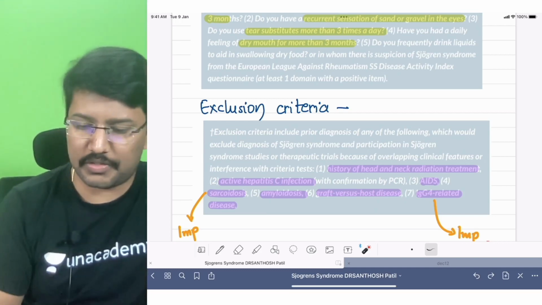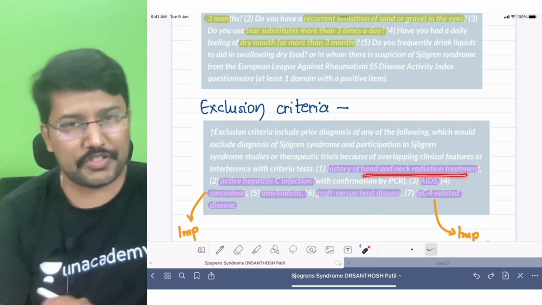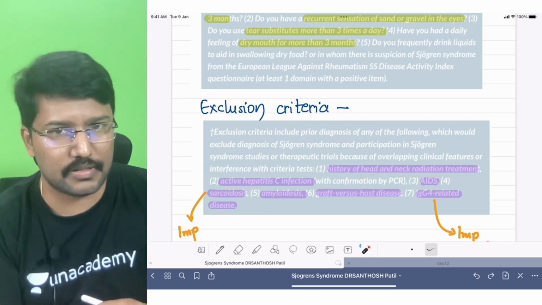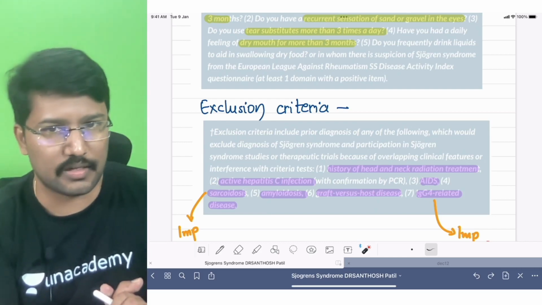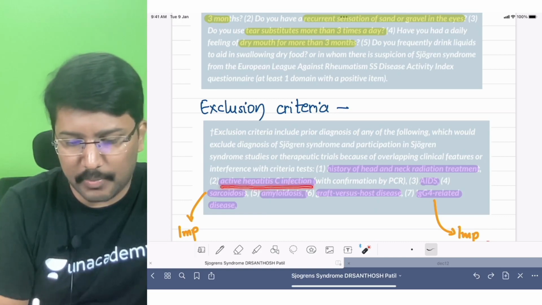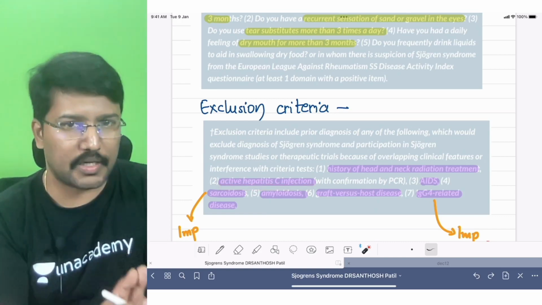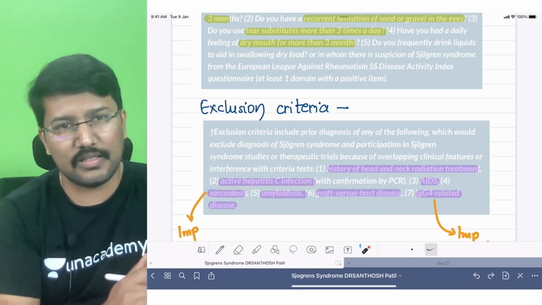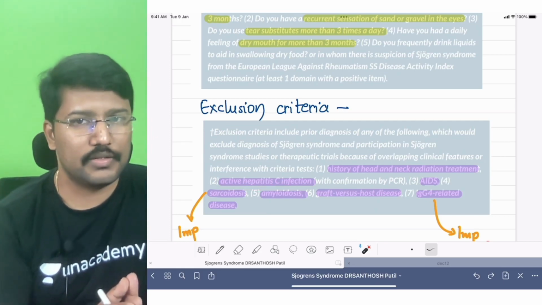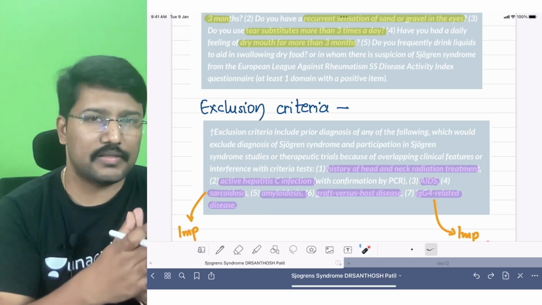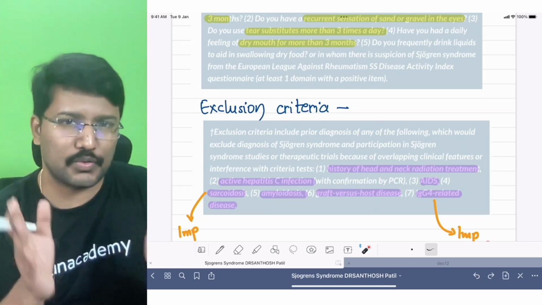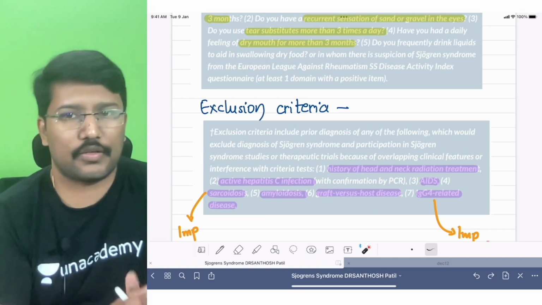For example, if the patient had received head and neck radiation, that explains why they are having the gland dysfunction, right? So that is exclusion criteria. If the patient is having active hepatitis C infection. When we were discussing the causes, I did tell you that it may be seen in hepatitis C, right? So in case of hepatitis C, we are not branding it as Sjogren syndrome, but we will call it hepatitis C associated sicca syndrome. So it is an exclusion criteria.